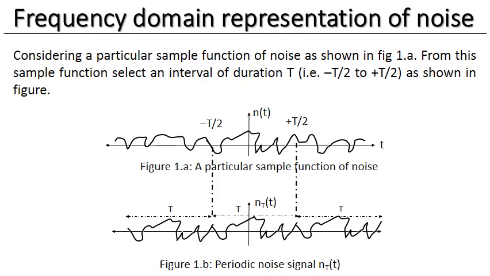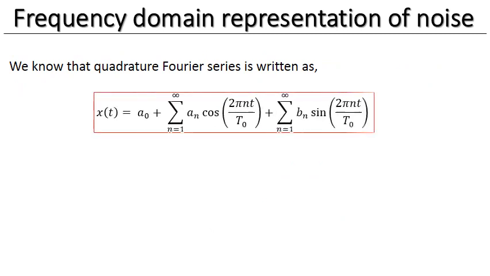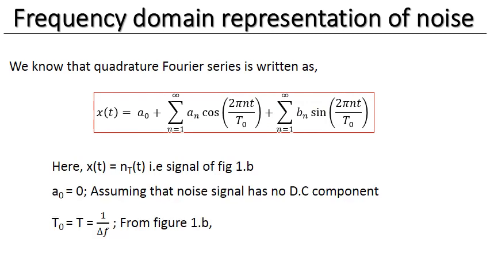We know that the quadrature Fourier series in terms of sine cosine function can be written as x(t) = a0 + summation an cos(theta term) + summation bn sin(theta term). Here x(t) is equal to n_T(t), the periodic noise signal which we discussed in figure 1b. Also, we assume that the noise signal has no DC component, therefore a0 is equal to 0.